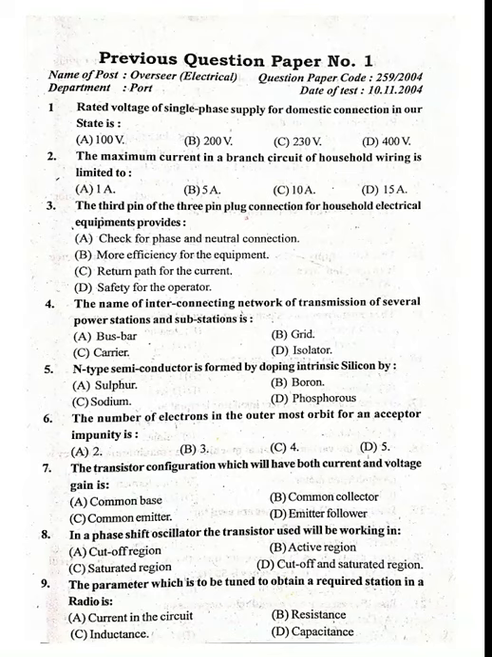The number of electrons in the outermost orbit for an acceptor impurity is option B, 3. The transistor configuration which will have both the current and voltage gain is... Which transistor configuration has both the current and voltage gain? Yes, common emitter. Common emitter transistor configuration has both the current and voltage gain.